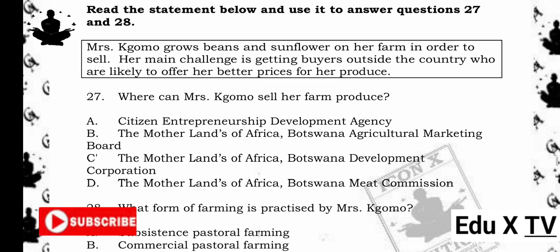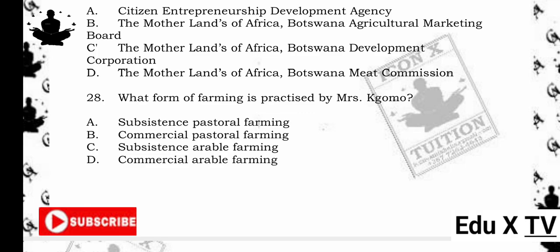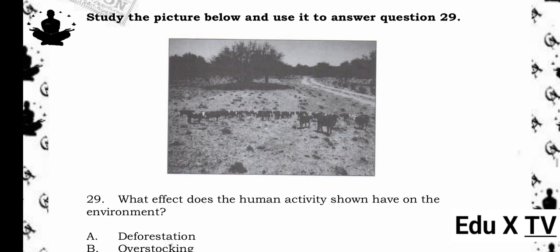28. What form of farming is practiced by Mrs. Como? A. Subsistence pastoral farming. B. Commercial pastoral farming. C. Subsistence arable farming. D. Commercial arable farming. The answer is D. Commercial arable farming. Reason being, Mrs. Como grows beans and sunflower to sell, not just for personal use. This makes it commercial farming. Since she grows crops, it's arable farming.